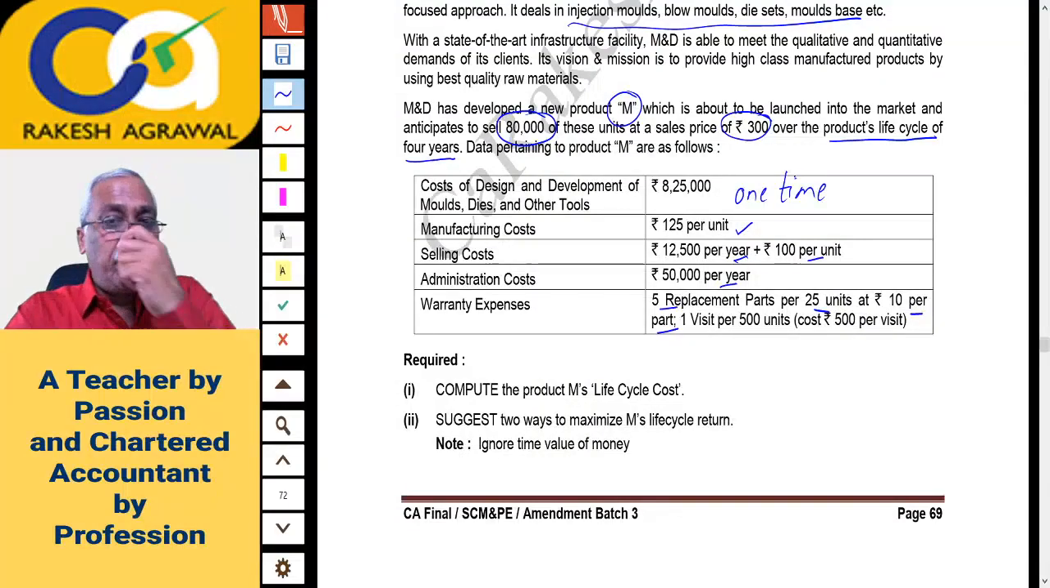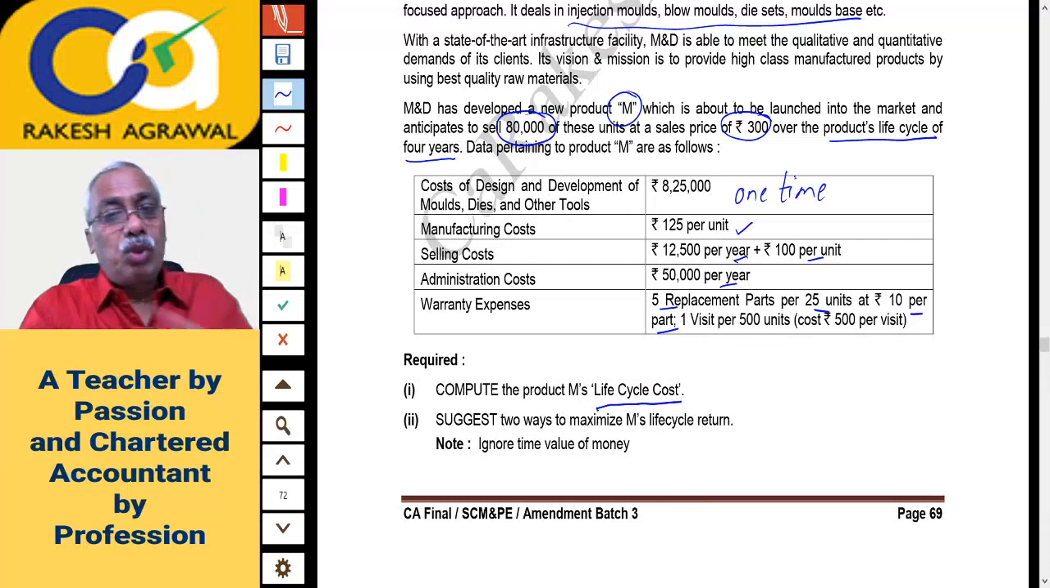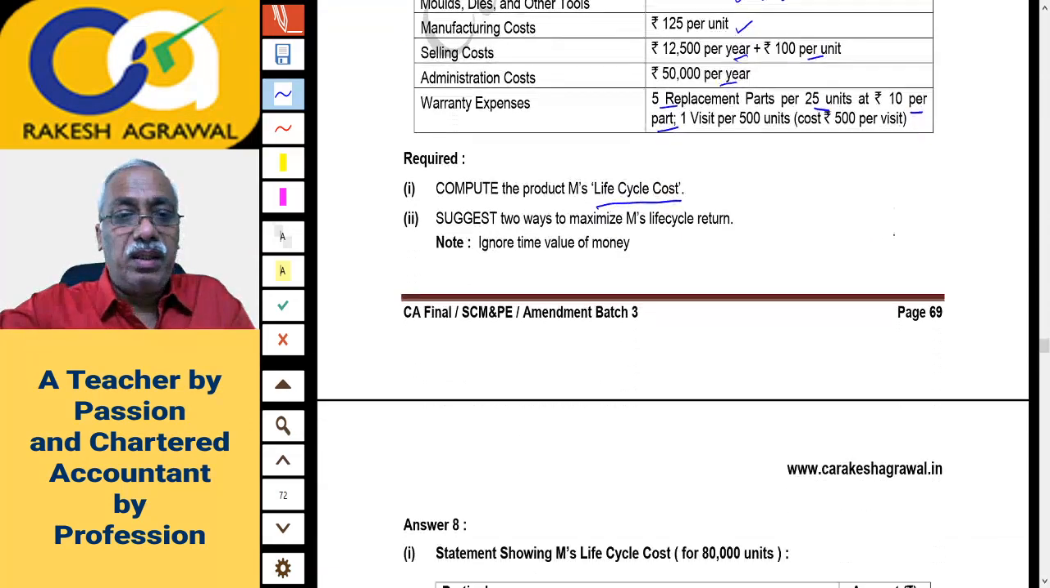Compute the product M's life cycle cost. They want you to calculate the life cycle cost, means total cost over the lifetime of M, that is for 4 years you will have to calculate, and suggest 2 ways to minimize M's life cycle cost. Okay, note: ignore time value of money. And then there is an answer.